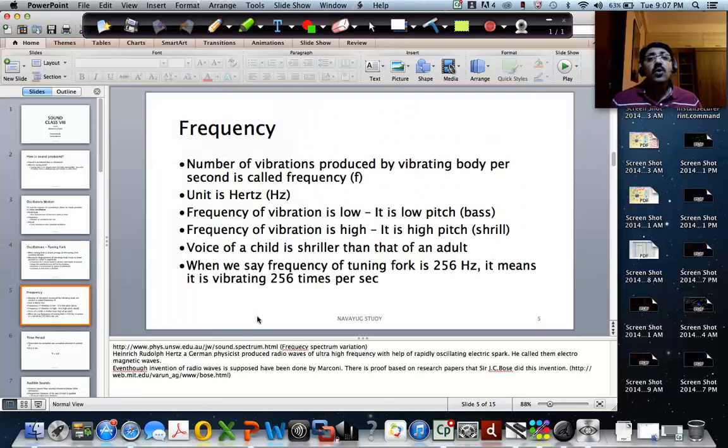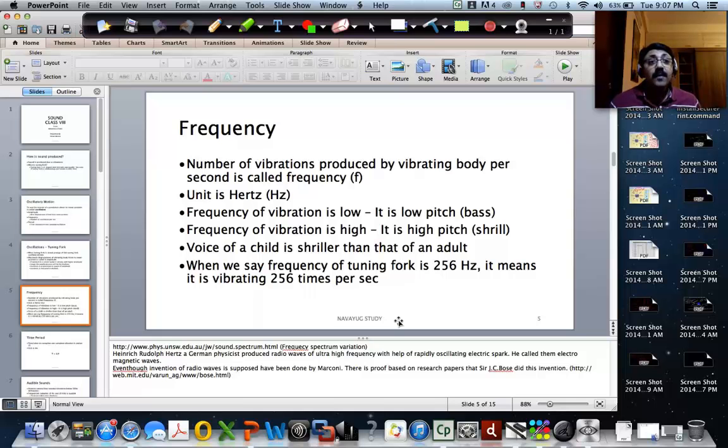So that is about oscillations. We have seen that tuning fork prongs oscillate. We have looked at how loudness is dependent on the amplitude of vibration, and it is proportional to the square of the amplitude. So when the amplitude becomes 2 times, the loudness becomes 4 times.